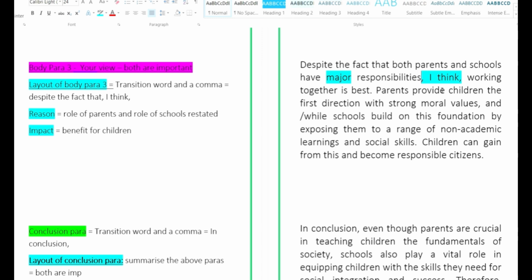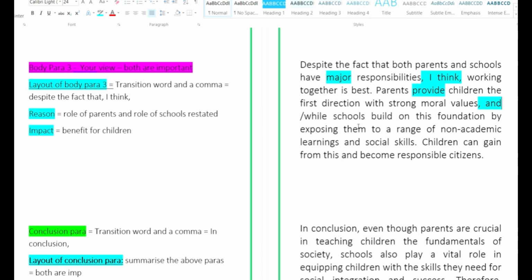It's not the common word give. It is provide. Children, the first direction with strong moral values, and, or you can use the word while also. And as I said, the comma before the word and, it is your interest. A comma adds to a grammar score again, so it is good. If you forget, that is not a major sin also.